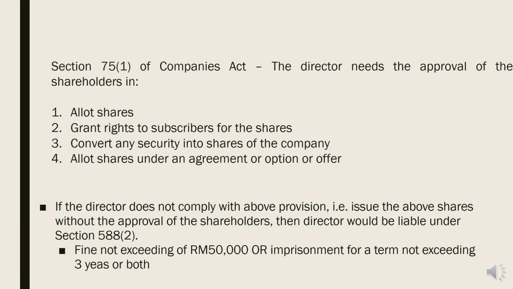Third, when the directors want to convert any security into shares of the company. And number 4, when the directors want to allot shares under an agreement, option or offer. Before the directors proceed with all these 4 actions, they have to get approval from the shareholders.